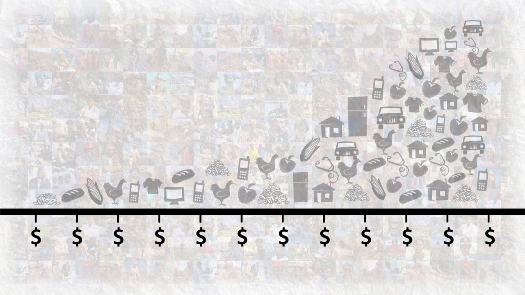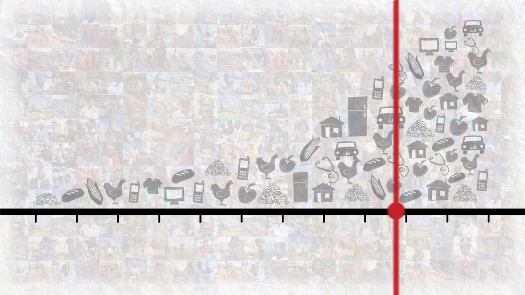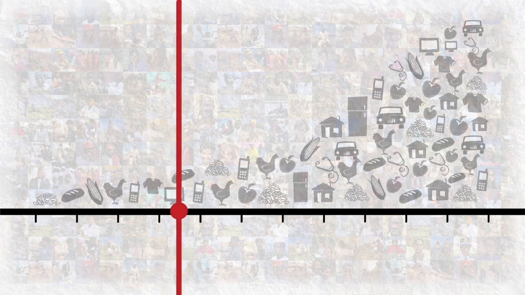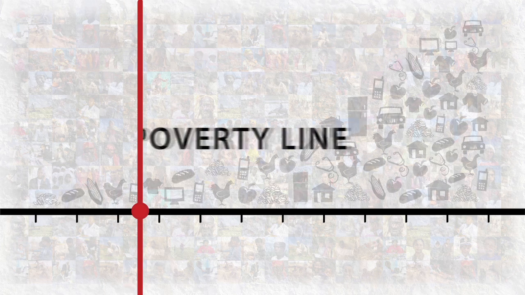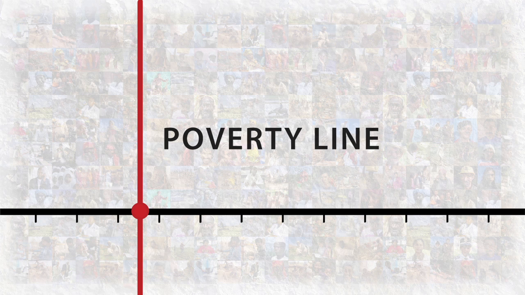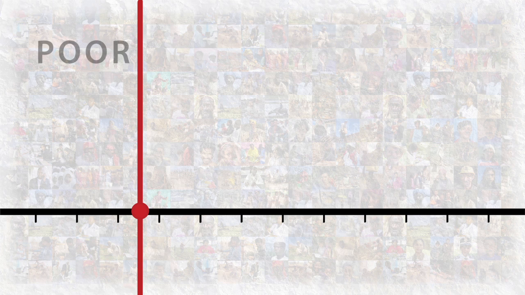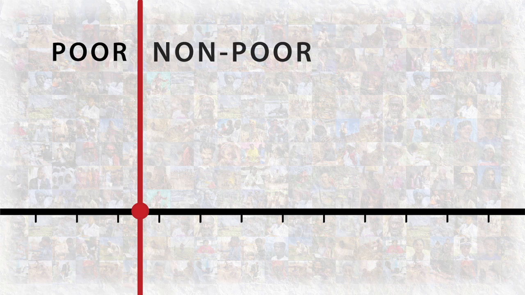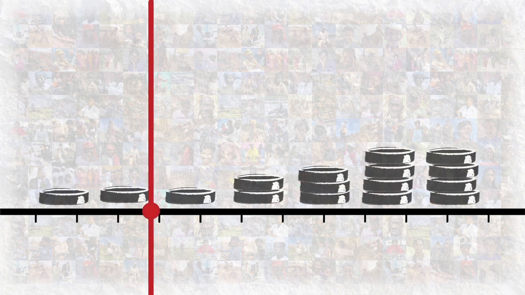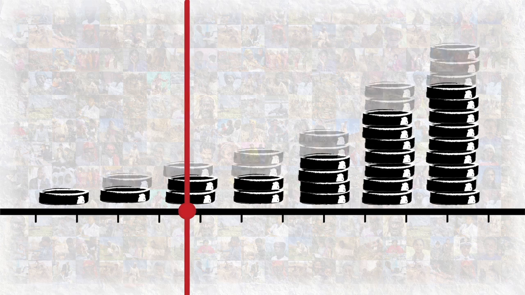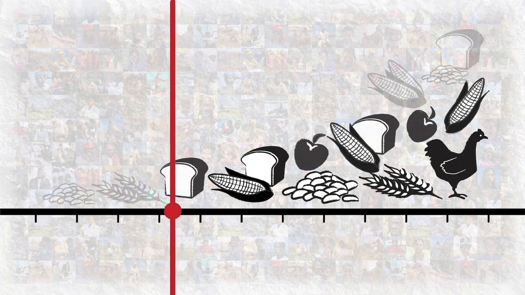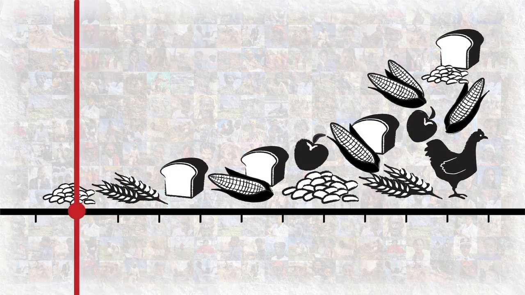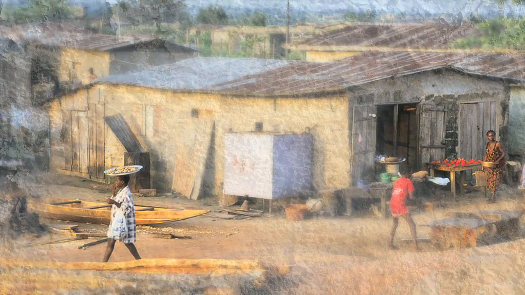There is a point at which the level of income and consumption becomes insufficient to support a good quality of life. Researchers use statistical methods to define that point, which is called the poverty line. The poverty line divides the poor from the non-poor. People in poverty are those whose level of income or consumption is not enough to cover a minimum amount of goods and services. There is also a point that represents the minimum food consumption that can sustain life. That is the extreme poverty line.